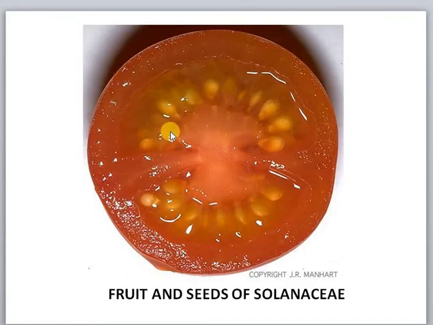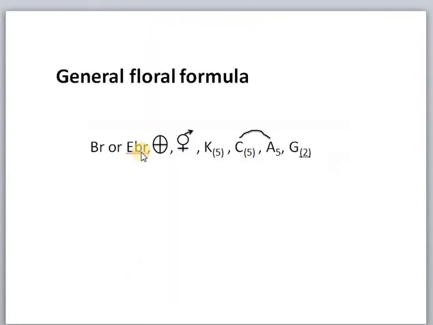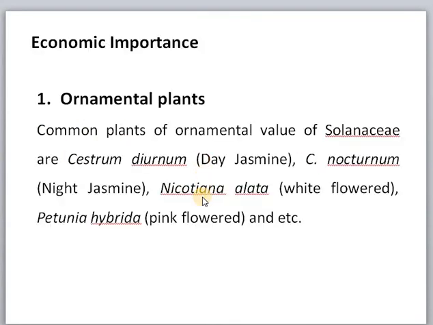This is the cross section of a tomato. So this is the swollen placenta. Placenta is swollen and axile placentation. So it is bilocular. This is one locule and this is another locule. You can cut a tomato and observe. And this is the floral formula as we discussed. And coming to the economic importance of this family,